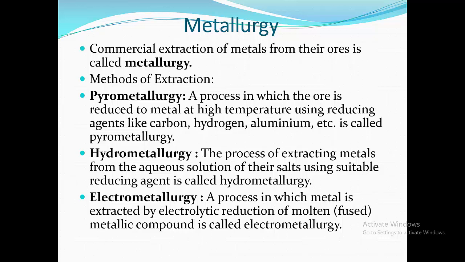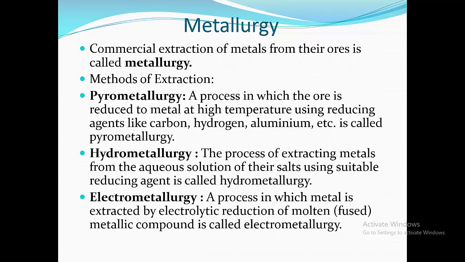First we are going to see pyrometallurgy, a process in which the ore is reduced to metal at high temperature using reducing agents like carbon, hydrogen, aluminium, etc. Second, hydrometallurgy.